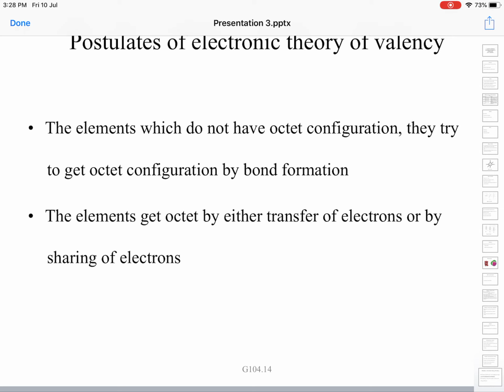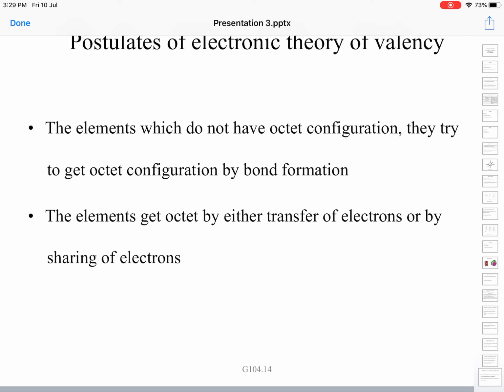The other concept is that in doing so, atoms combine to get the nearest inert gas octet configuration. That is the second theory. To get octet configuration, elements combine. This leads us to the next topic, that is electronic theory of valency.